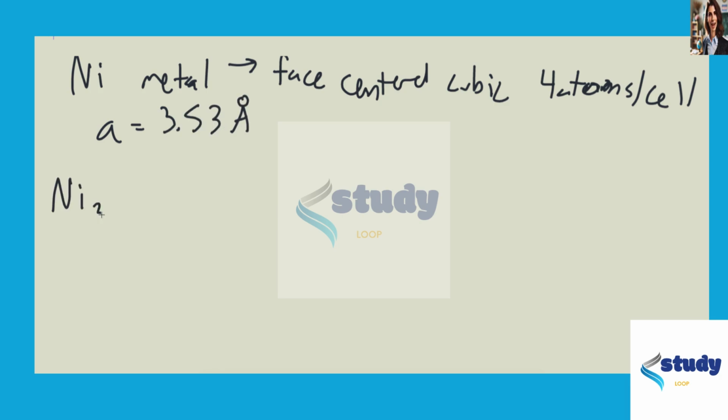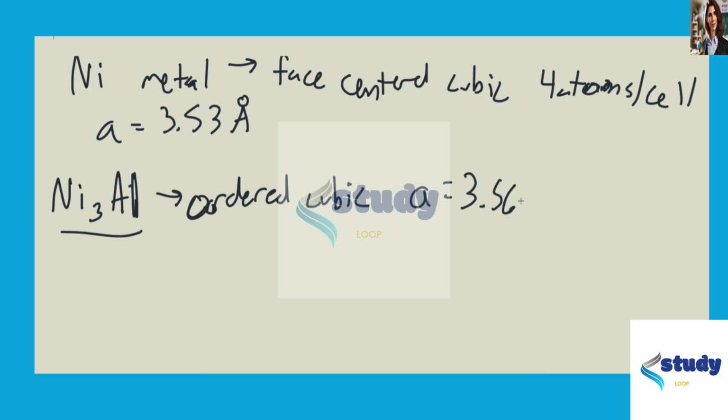And we're also told that Ni3Al has an ordered cubic structure, which is just 1 Ni3Al per unit cell, and has an edge length of 3.56 angstroms. And we want to find the densities of these two.